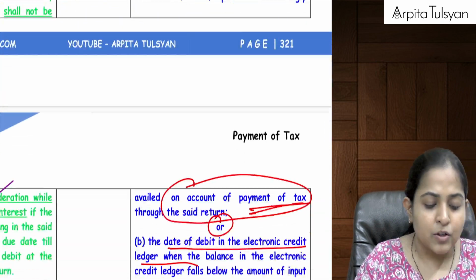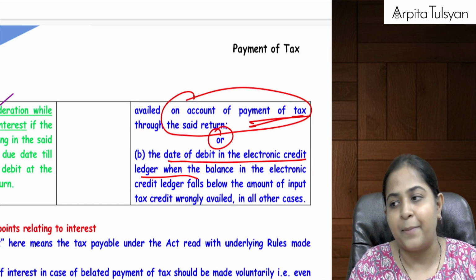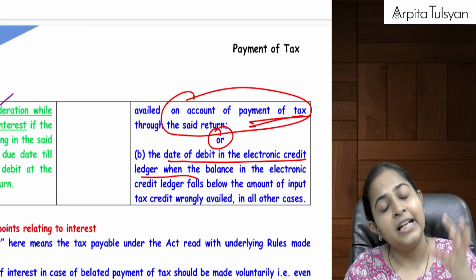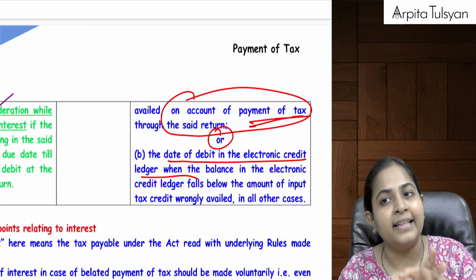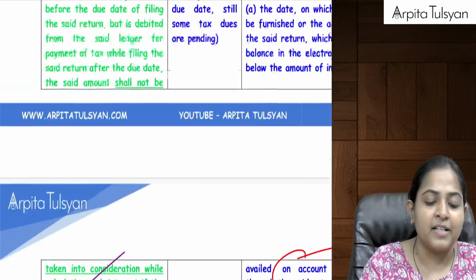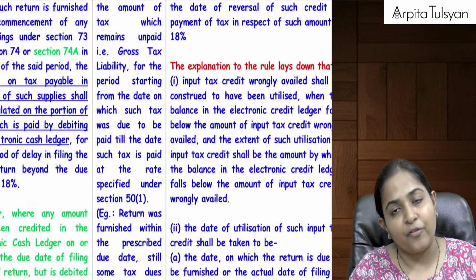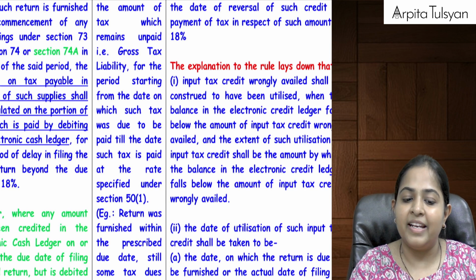Yes. So if you had filed the return for that particular month, you wrongly utilized it. So from the due date or the actual date of filing the return, from there your interest meter is going to start, and at the rate of 18% it is going to be applicable. I hope I am very, very clear with this.